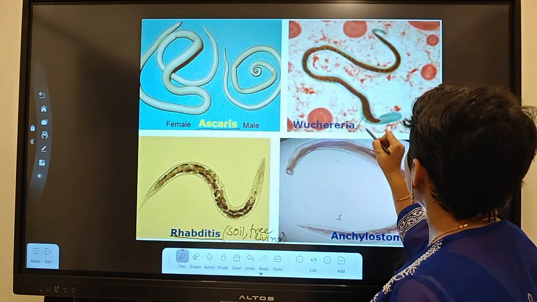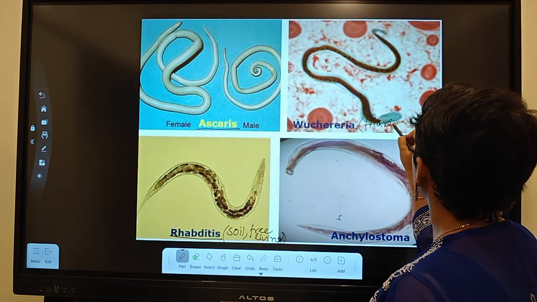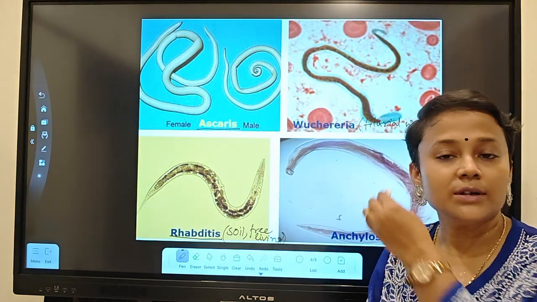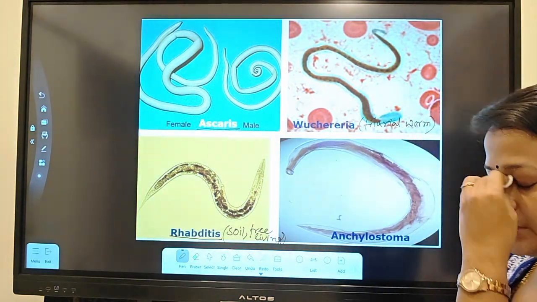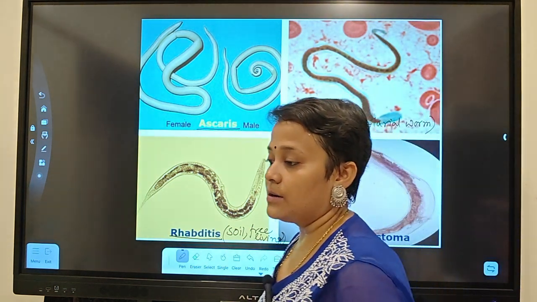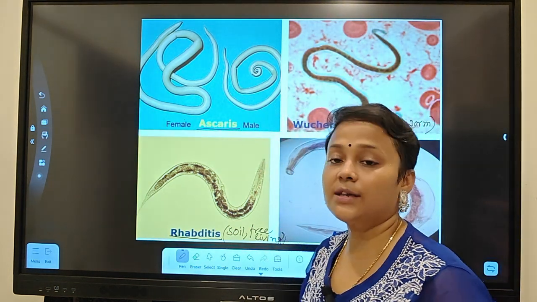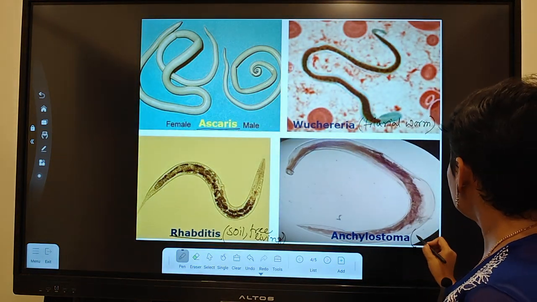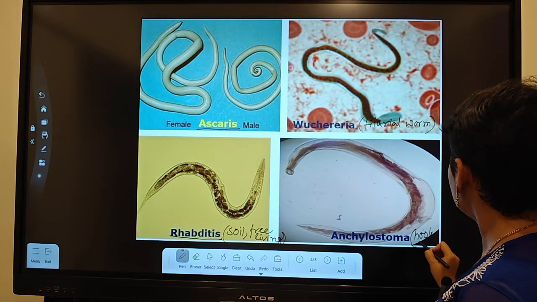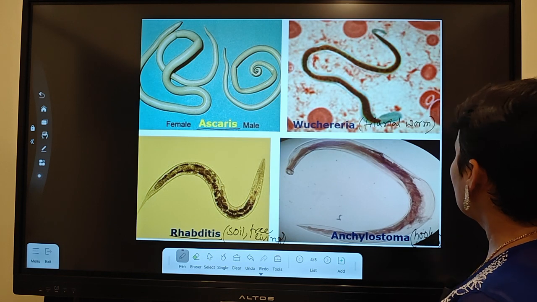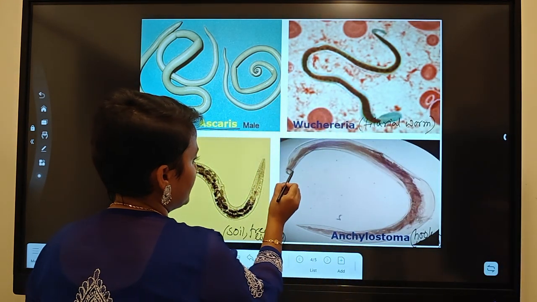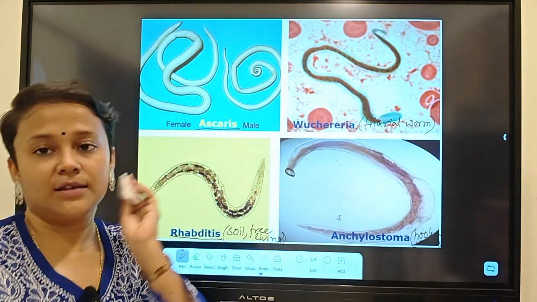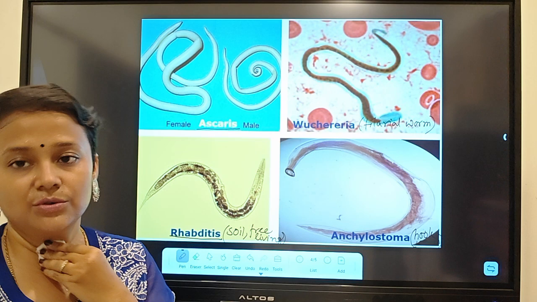Coming to Wuchereria. Wuchereria is also called filarial worm. Okay, through mosquito there will be transmission. We will also be familiar with it in the human health and disease chapter, right? Coming to Ancylostoma, it is also called hookworm. Hookworm, because they have a mouth, and in this mouth they have hook-like teeth so that they can cling on the host.